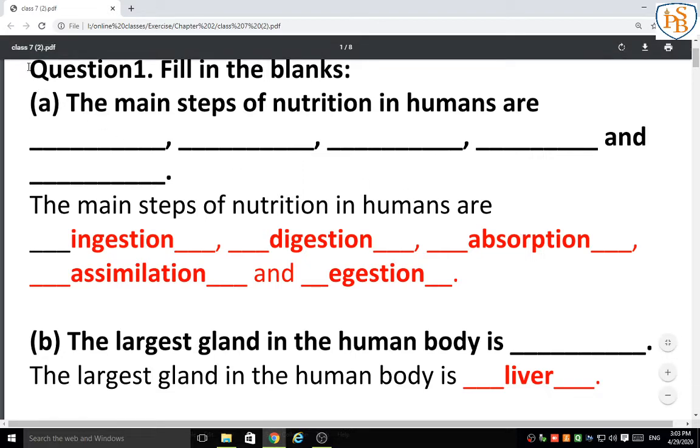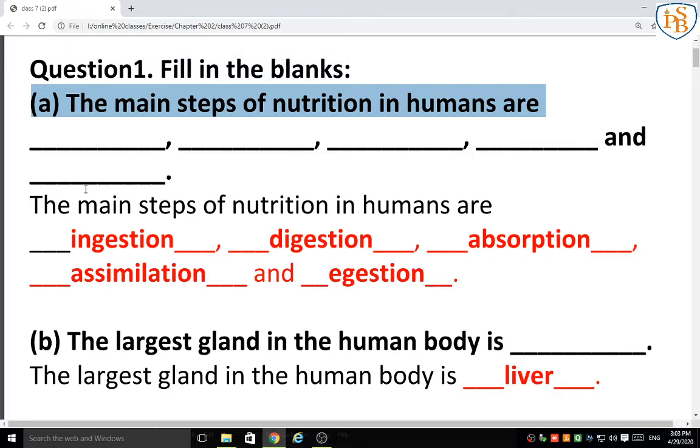So question 1 is fill in the blanks. First: the main steps of nutrition in humans are dash, dash, dash, dash and dash. So five things that you have to write.